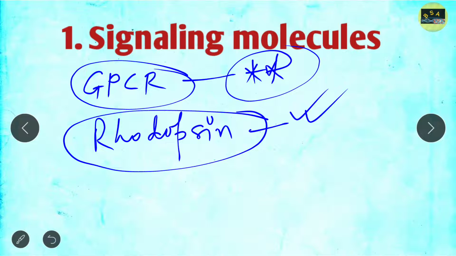So these are the two most important topics from signaling molecules, GPCR and rhodopsin. Do a detailed study of these two topics. Apart from this, if you have the time, then please go through the toxins, cholera toxin, pertussis toxin and so on. Okay, so that's all from the signaling molecule.